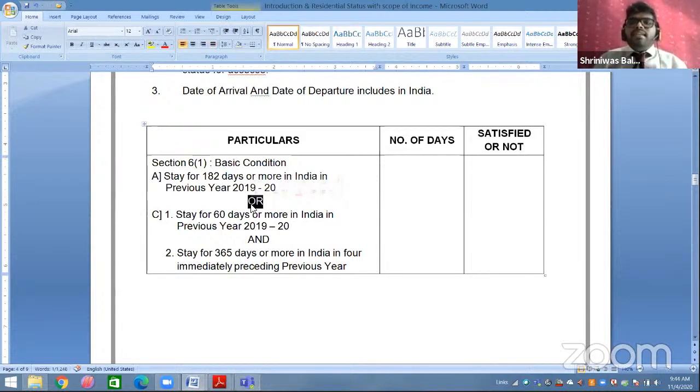So what do you understand by this term called "or"? It means either you have to satisfy with point A or you have to satisfy with point C. Either you have to satisfy with subsection A or you have to satisfy with subsection C.